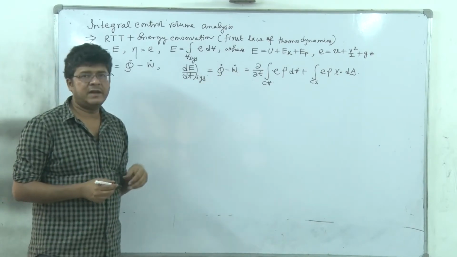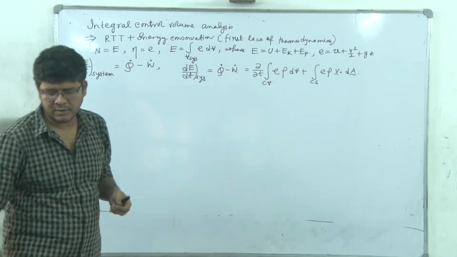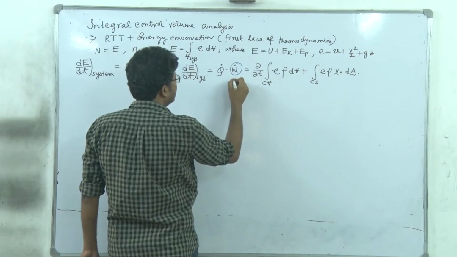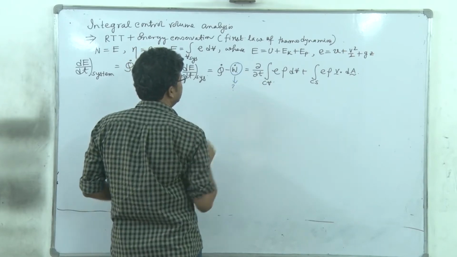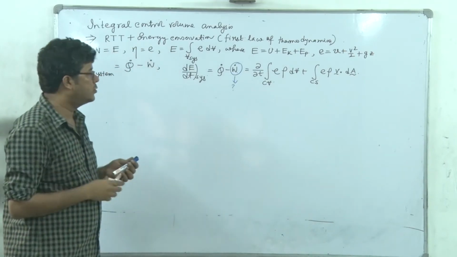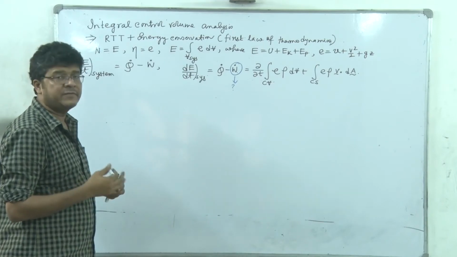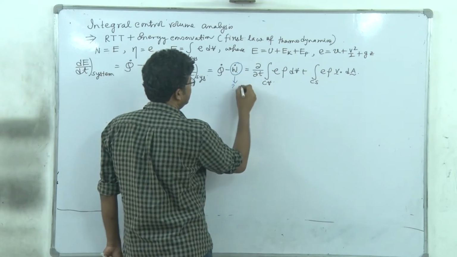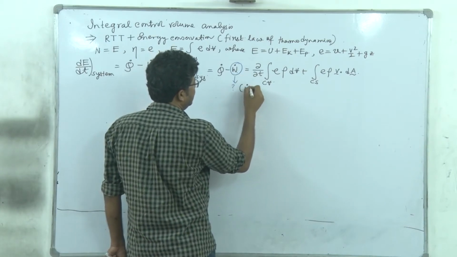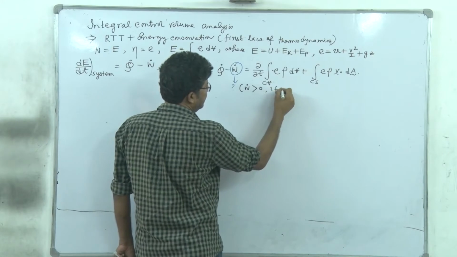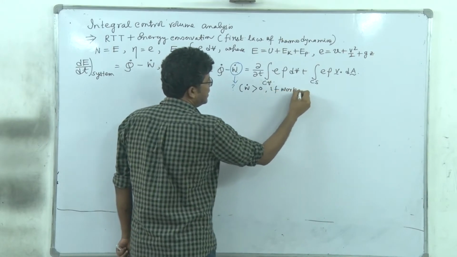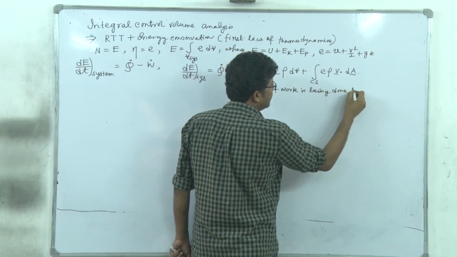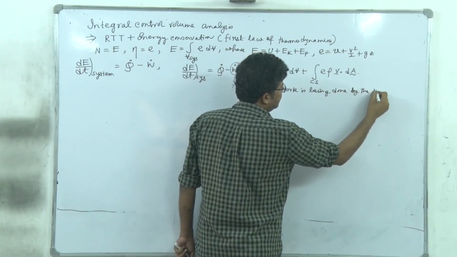we have to understand this work done. This is to be categorized into work done by different types of forces, and here we have to note that W dot is positive if work is being done by the system.